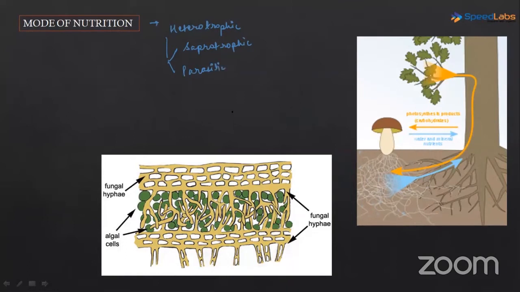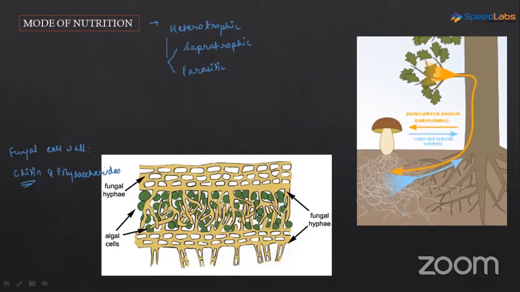So the mode of nutrition is mainly heterotrophic. Then we also discussed the composition of the cell wall of fungi, which is chitin and polysaccharides. The fungal cell wall is made up of chitin and polysaccharides.